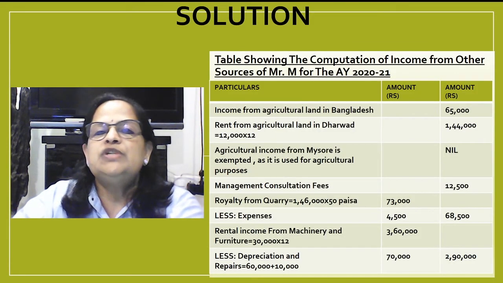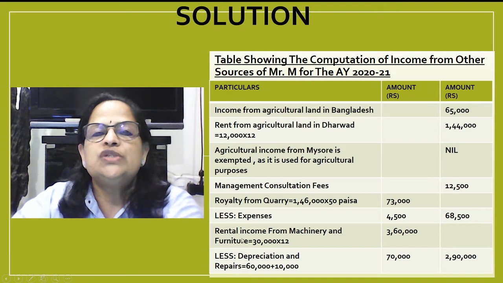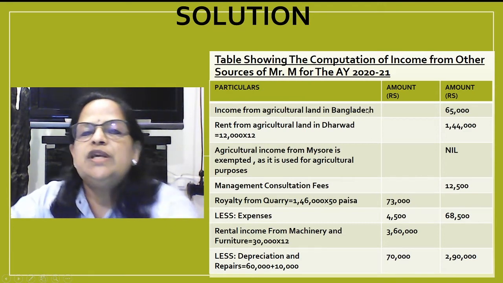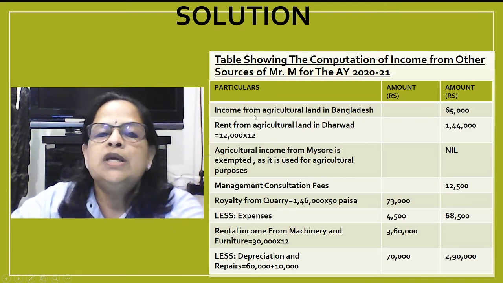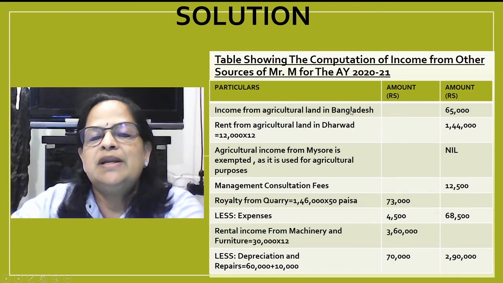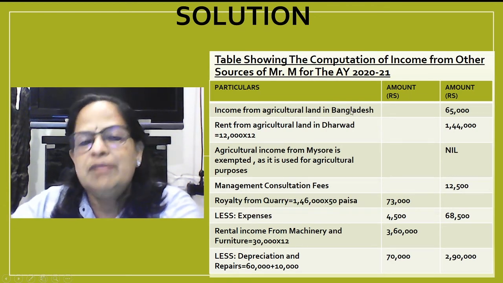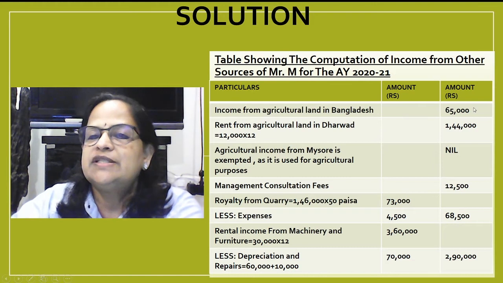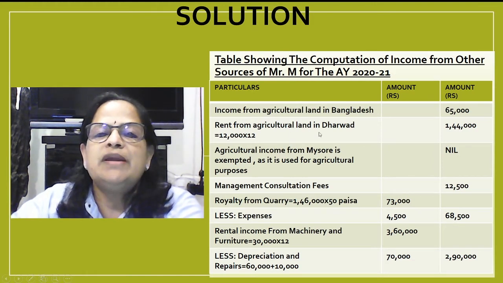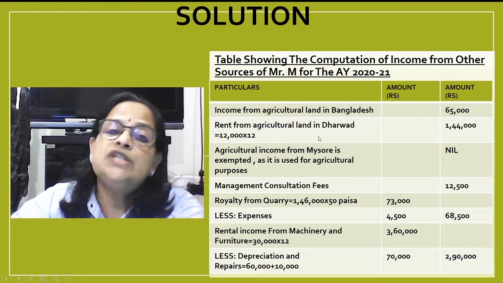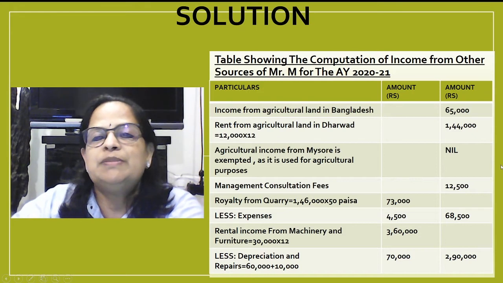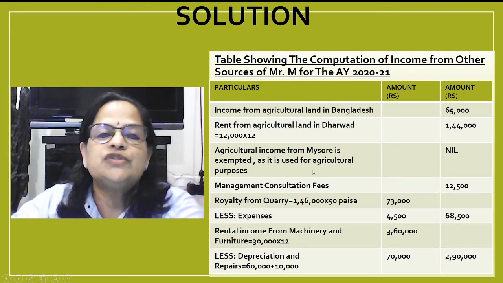Now, table showing the computation of income from other sources of Mr. M for the assessment year 2021. So, income from agricultural land in Bangladesh. Agricultural income from outside India taxable 65,000. Rent from agricultural land in Dharwad 12,000 into 12. This agricultural land is used for non-agricultural purposes. It is taxable: 12,000 into 12, 1,44,000.